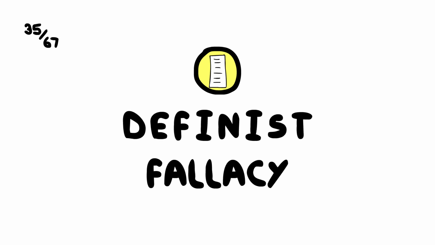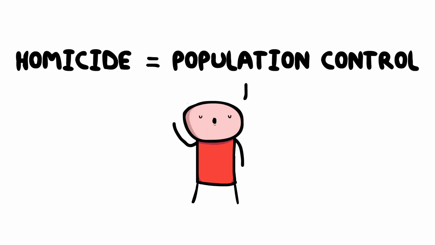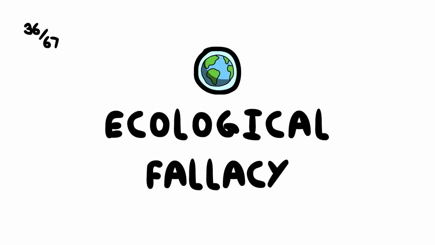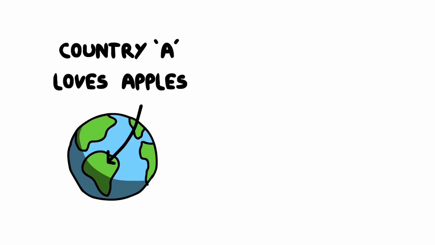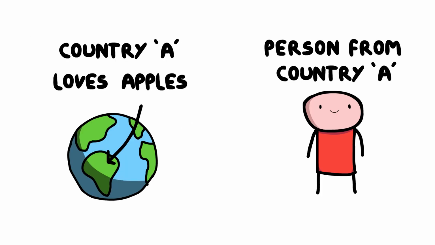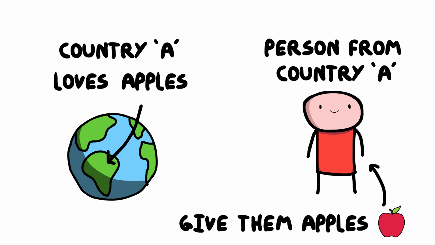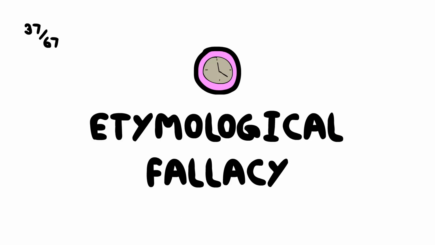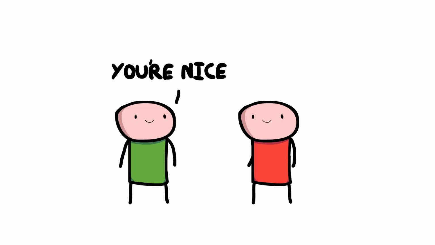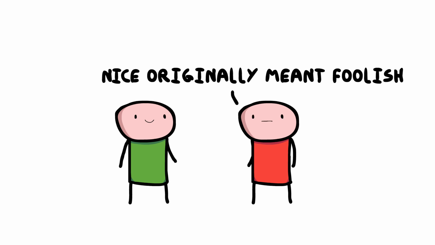Definist fallacy. Defining something in a way that presupposes a conclusion, circularly justifying the argument. Ecological fallacy. Making inferences about individuals based on group statistics, assuming group characteristics apply universally. Etymological fallacy. Assuming a word's current meaning is determined by its origin, neglecting language evolution.